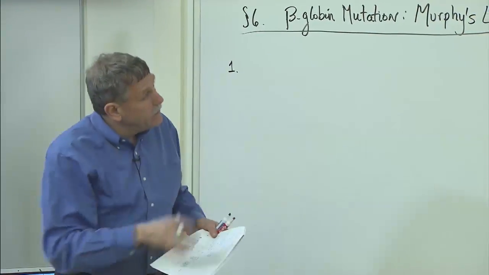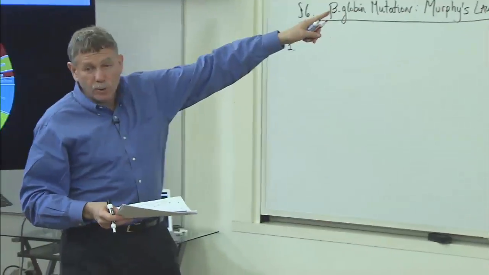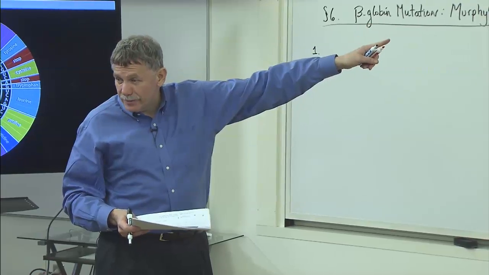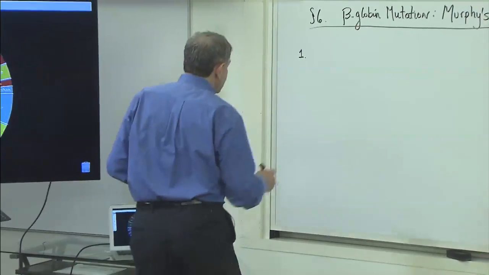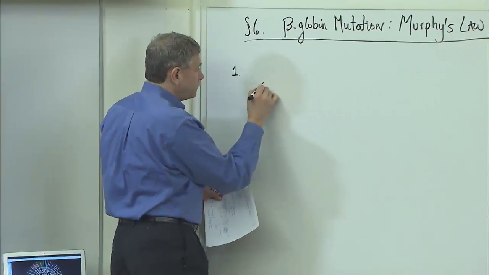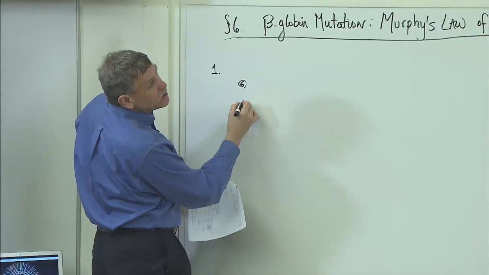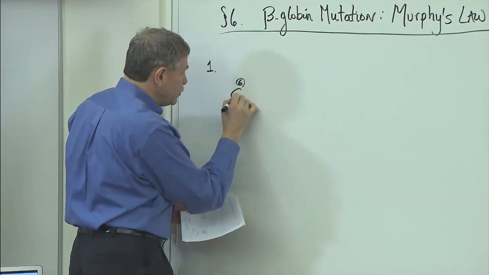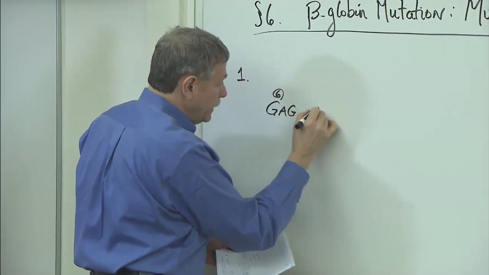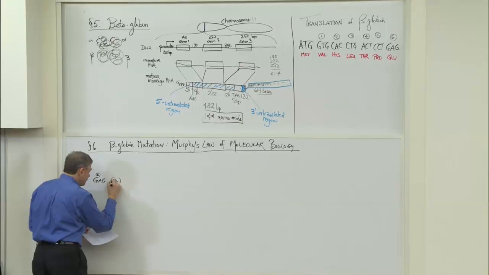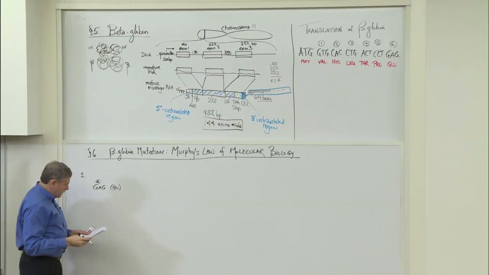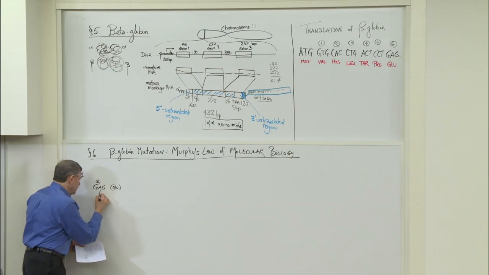Give me the codon that encodes glutamic acid. Let's just look at that guy there, 6. That's GAG. GAG encodes a glutamic acid. Maybe it changes to a GAA.